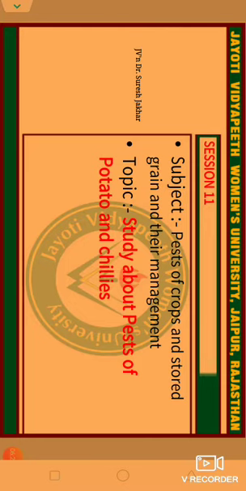Then life cycle: both sexual and parthenogenetic reproduction occurs. Eggs: the female lays about 50 to 60 fertilized or unfertilized eggs inside the leaf tissue, generally on the lower side of the leaf. Total incubation period is 4 to 5 days. Larval period is 6 to 8 days, and the pre-pupal and pupal periods are generally spent in the soil at a depth of 2.5 to 5 centimeters for 4 to 6 days. The pest is more active during the later part of the monsoon season, especially in the dry season.